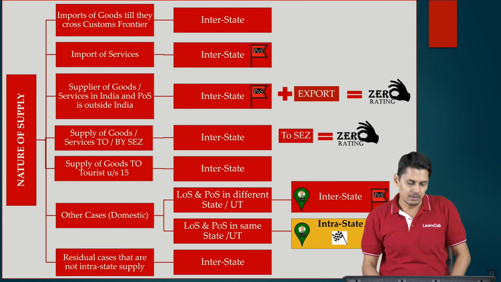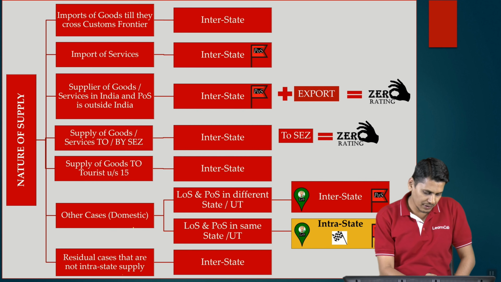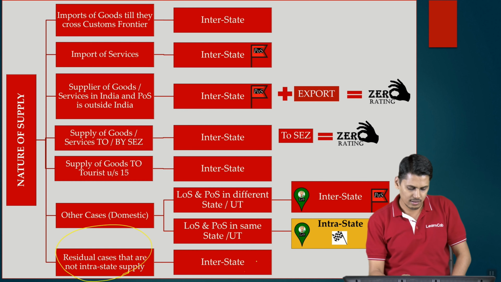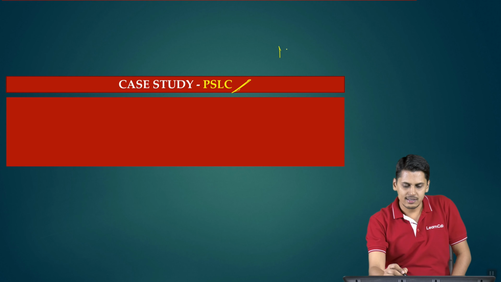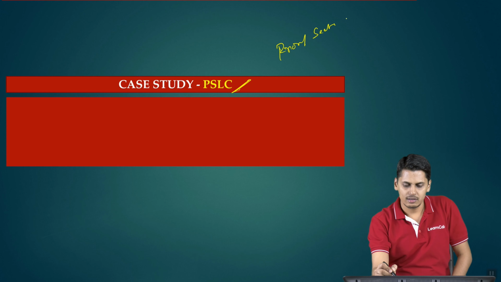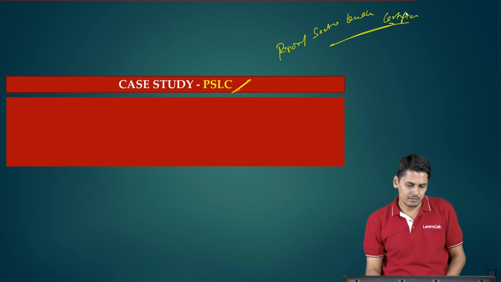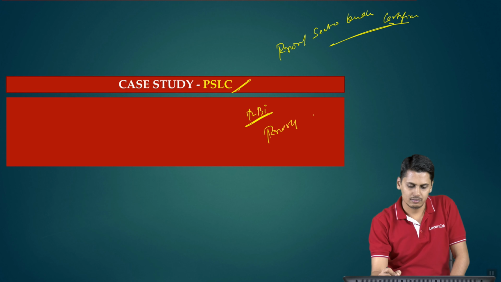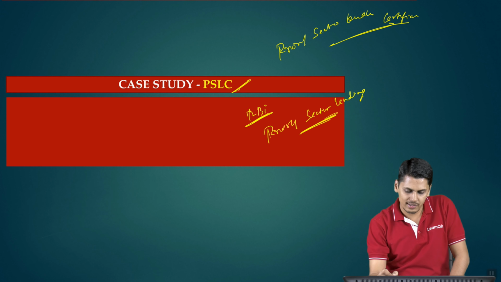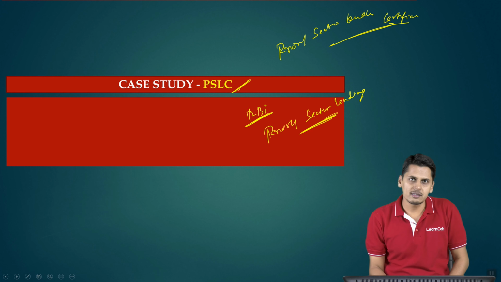Friends, let's see one example where a supply is actually fitting into residual cases and becoming an interstate supply. Friends, there is something called PSLC, that is Priority Sector Lending Certificate. Now, what is all this about PSLC? Friends, Reserve Bank of India has a policy of priority sector lending. Essentially, it is something like this.